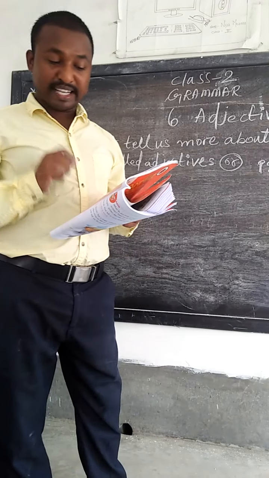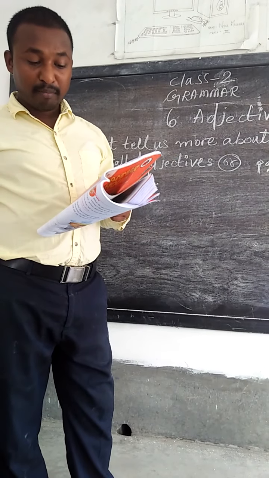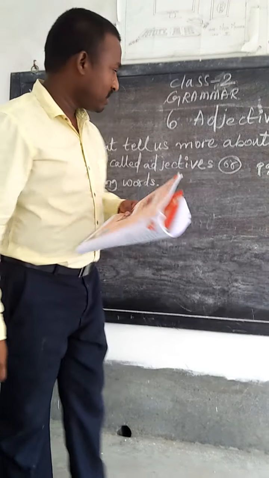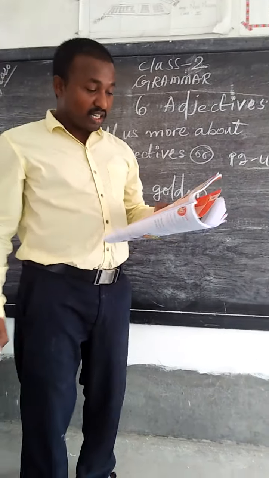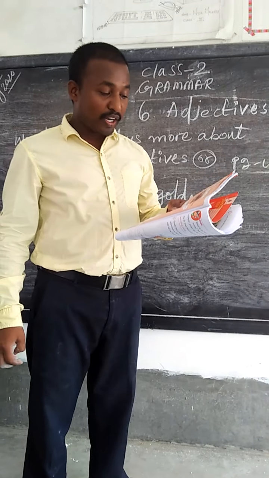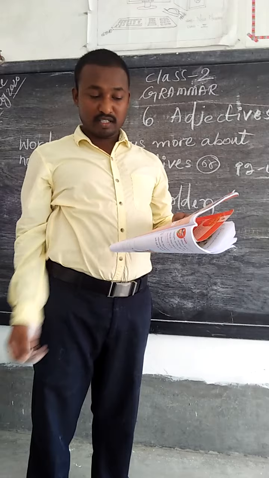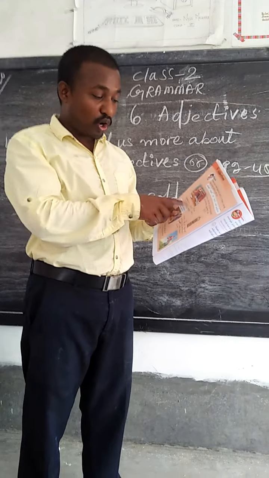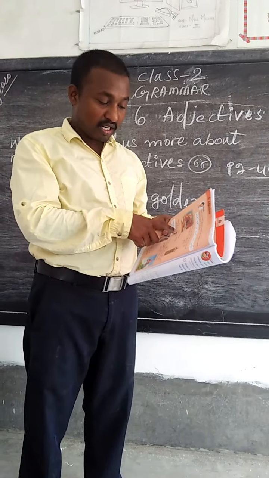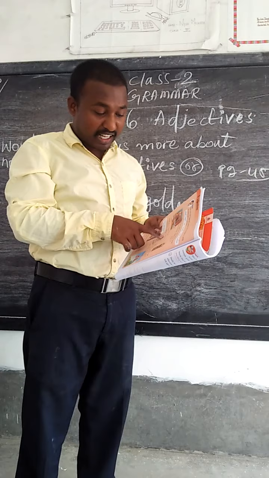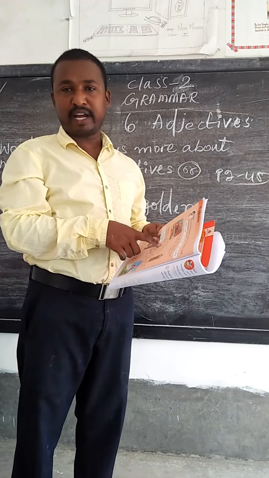Once there was a girl named Rapunzel. She had golden hair. She was locked in a tall tower. You see that tower, how it is. It's a very tall tower. So tall is the describing word. What type of tower? A tall tower, by a selfish woman.